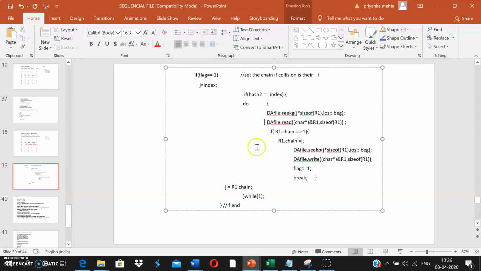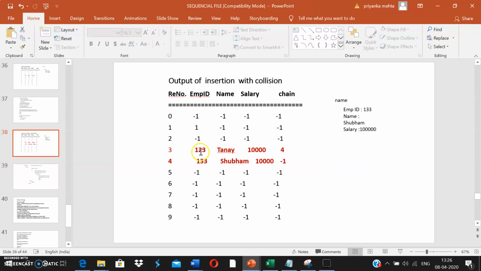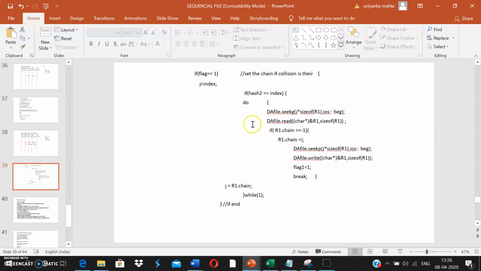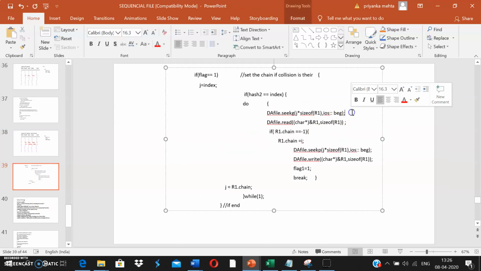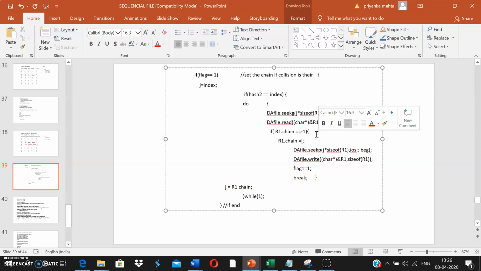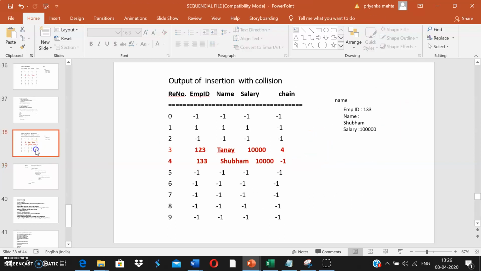How to set the chain: I'm going to check if this is my starting record and if the chain of this is -1, then I'm going to update this with this I, right? Same as what we have done in hashing. So I'm going to read the record, set the pointer, and read the record. I'm going to check if the chain is -1. If the chain is -1, I'm going to update the chain with I, because I is the new location of index plus 1.